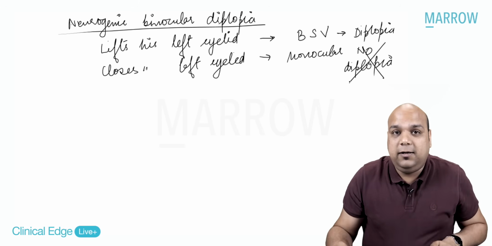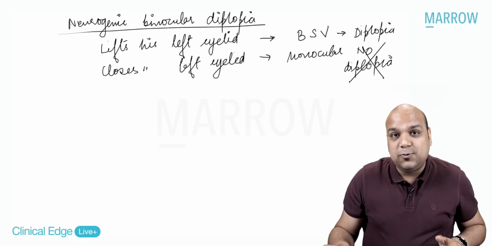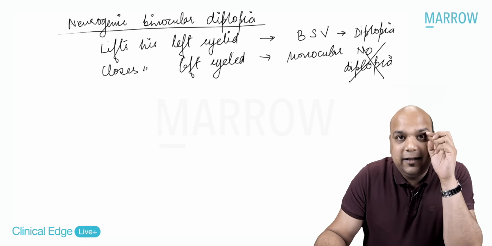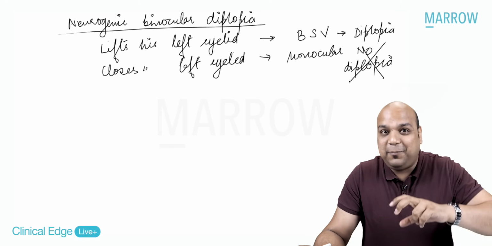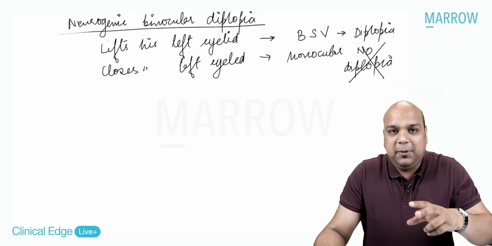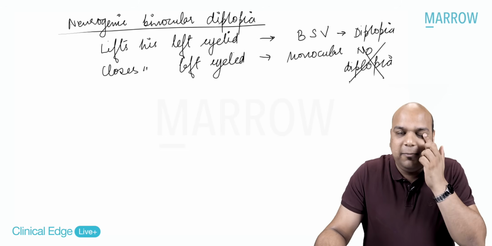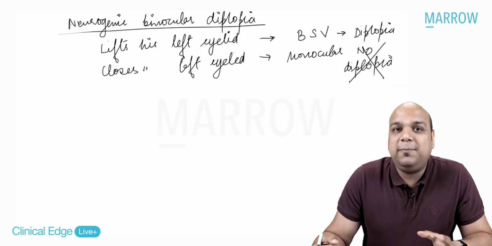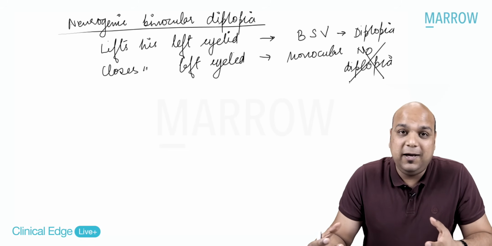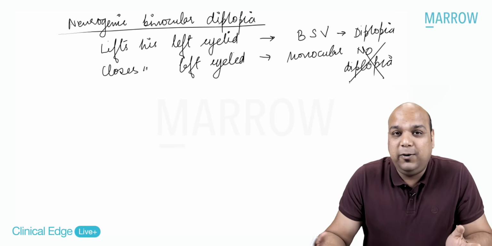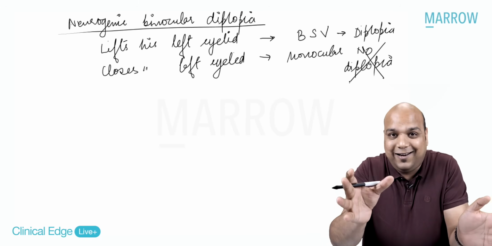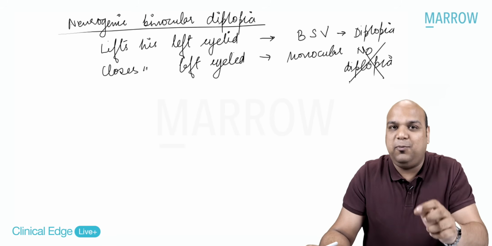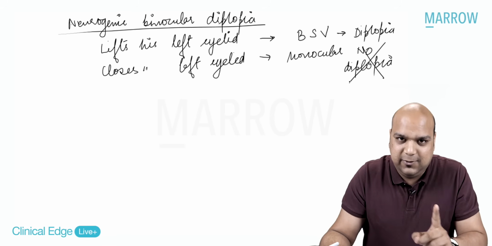Are you getting my point here, everybody? Yes, even though the patient has ptosis, it would have been better that the patient is able to lift up the ptotic eyelid and then see. But because of the problem of binocular diplopia, the patient is actually preferring that the ptotic eyelid remain ptotic. You understand my point here, everybody? Yes. So we need to be able to correct the position of the eyeball in this case so that the diplopia goes away. The diplopia is due to squint. One eye is looking down and out, one eye is looking straight. And that is why the diplopia is there. Binocular diplopia, absolutely different from monocular. I hope you understand this scenario.